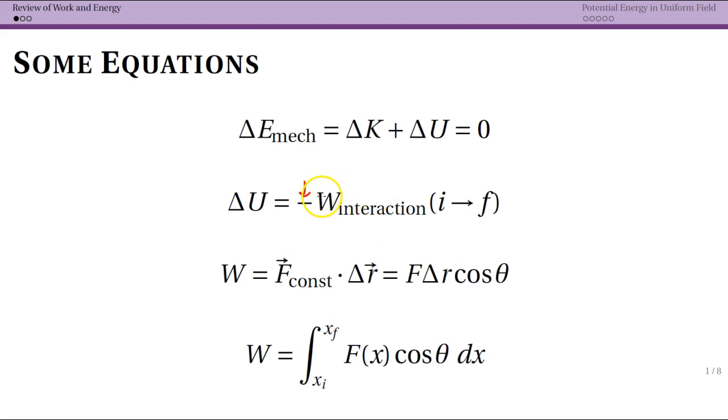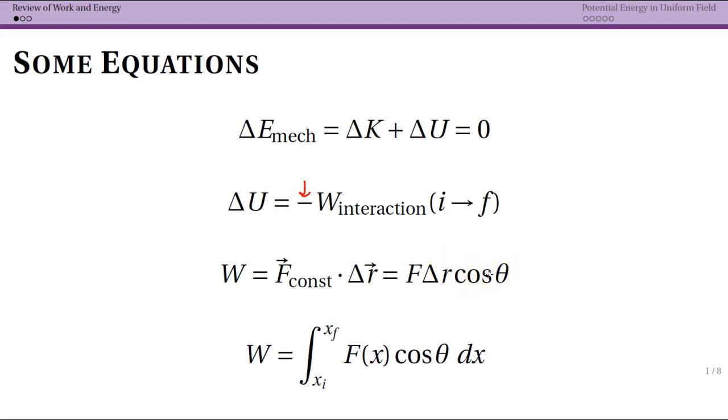Now, what is work? Again, a little bit of a review is necessary, and there's two different ways to think about it. One is to assume that we have a constant force, and obviously you can't assume this for all things, but if you do have a constant force, then you get to take the dot product of that force with the displacement. Remember that both of these are vectors, so we have a dot product, but you can also just do the dot product as the magnitude of each of these vectors times the angle between them.